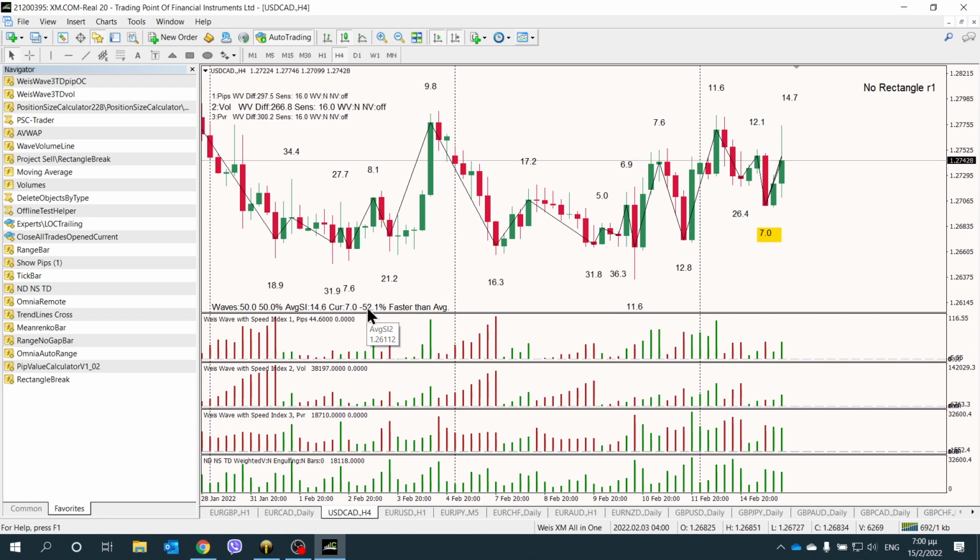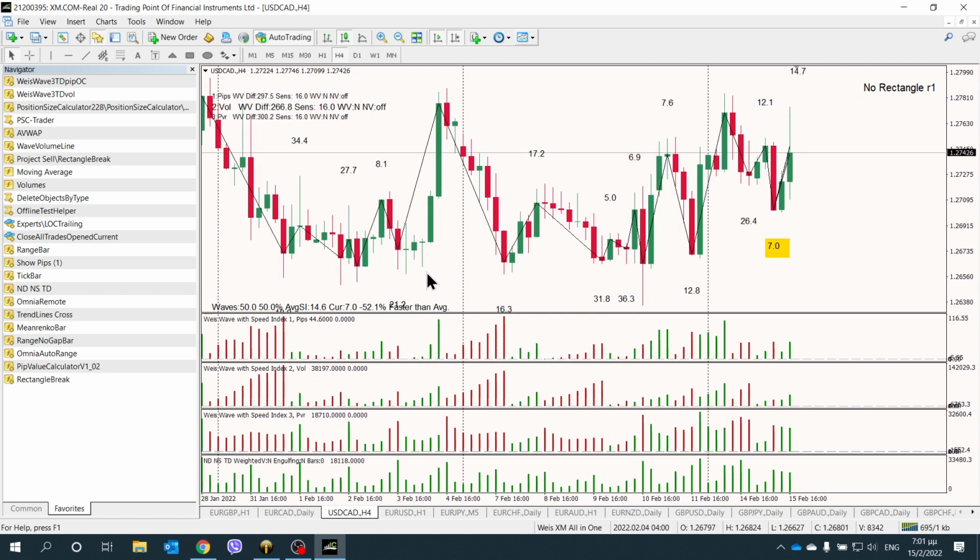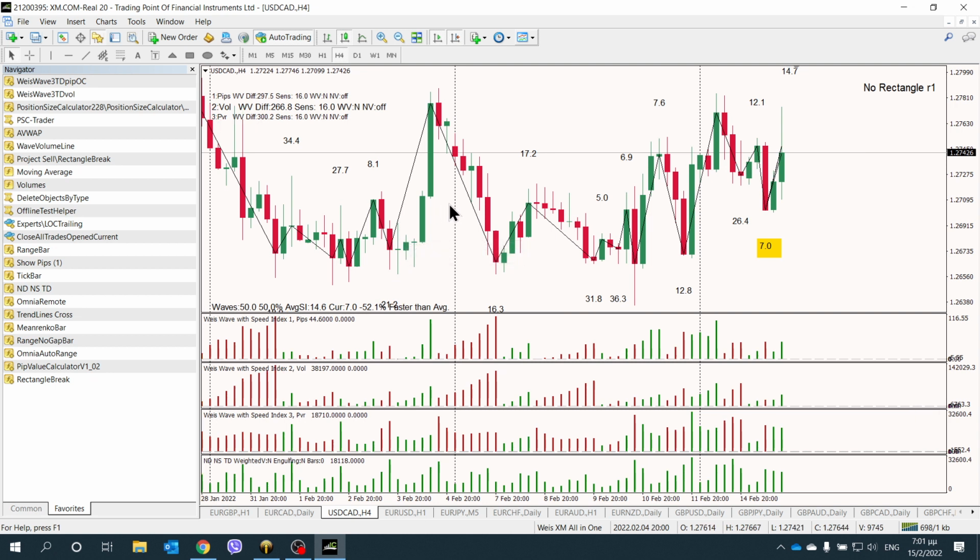It's still above the 50%, so we're still getting an alert. As you can see, you have this set up. You can set this up on any time frame, and you will be alerted about a fast or a slow wave. So this is a fast situation.